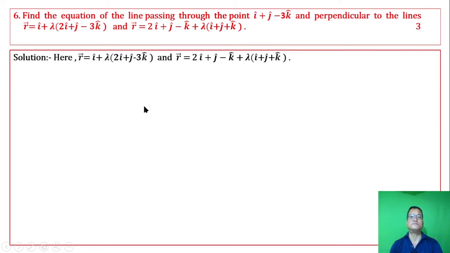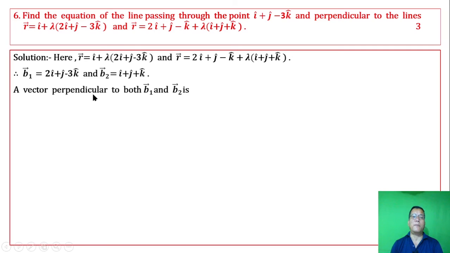Here are this and this. Then first line ga parallel oiba vector amadi si orani, second line ga parallel oiba vector amadi si orani. A vector perpendicular to both b1 and b2 is vector animakta perpendicular oiba vector imabani ki cross product na pigani,